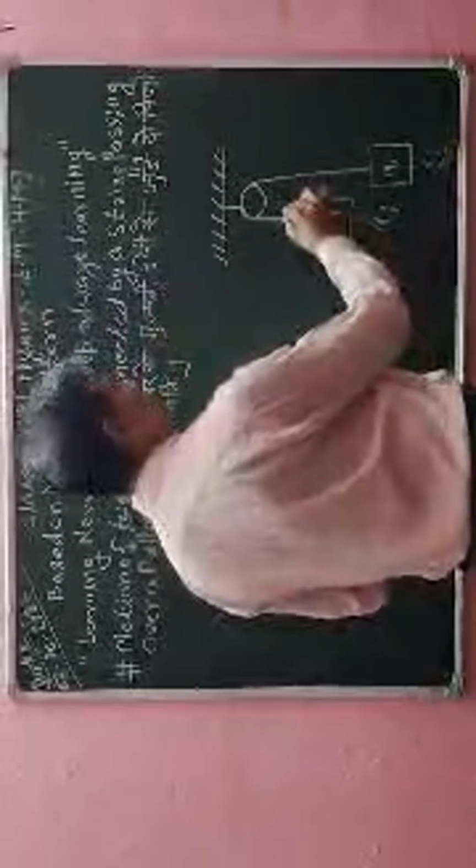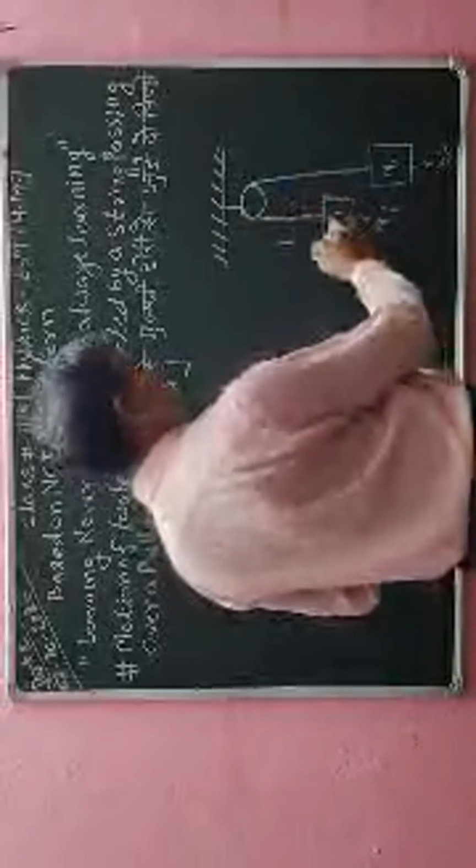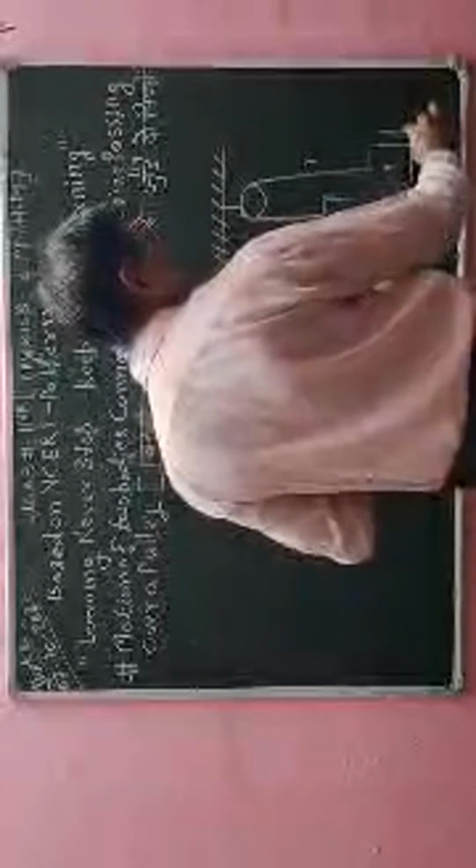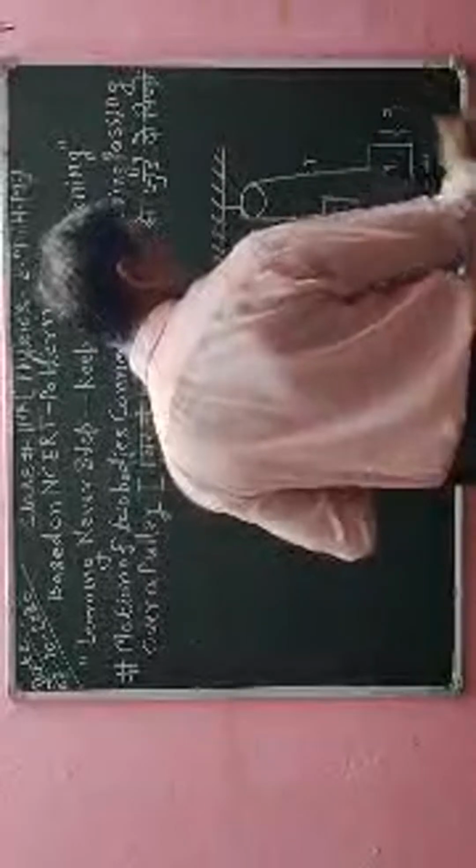Now on this string there is a tension force T. Here this object will move with an acceleration A upward. This object will also have a tension force T. Now this object is moving downward with acceleration A.